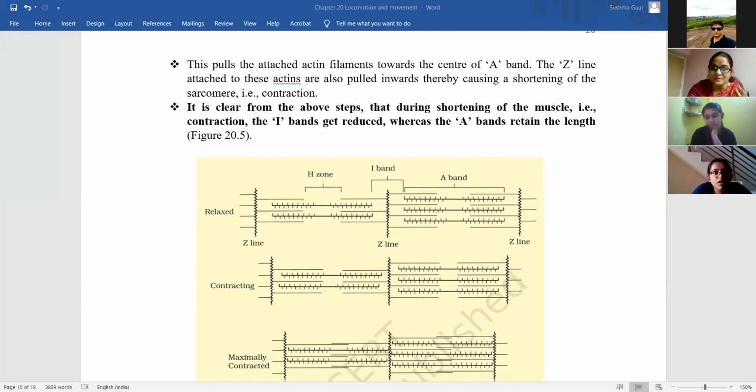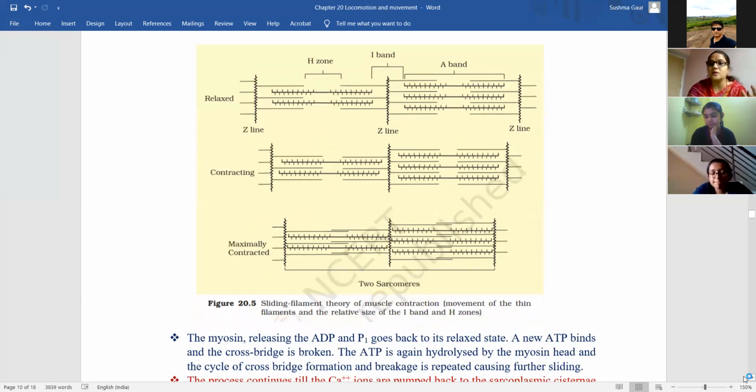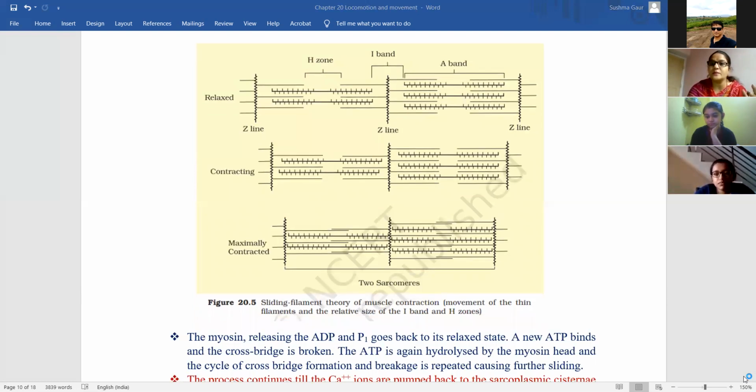And when maximum contraction happens, what change will you observe? Read it in the table. Okay.